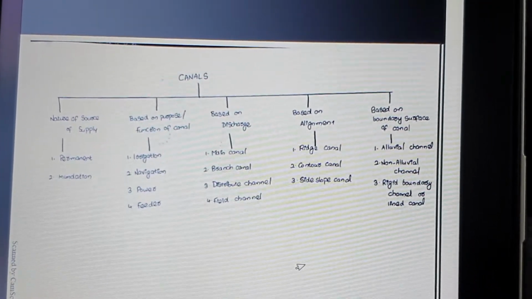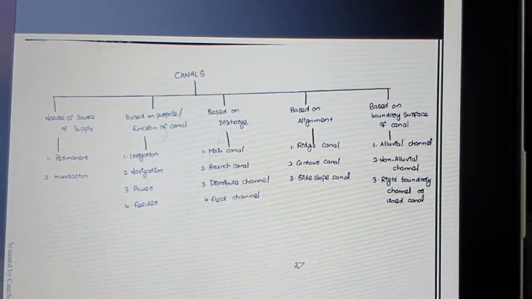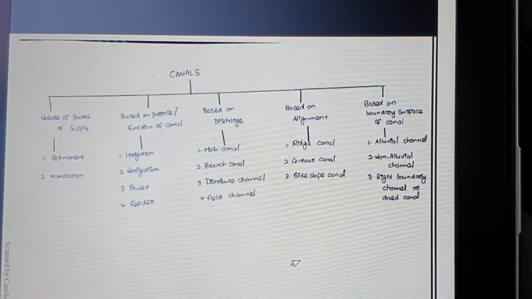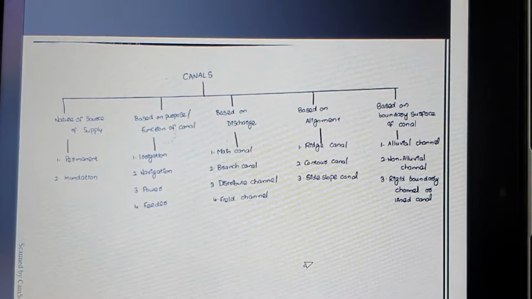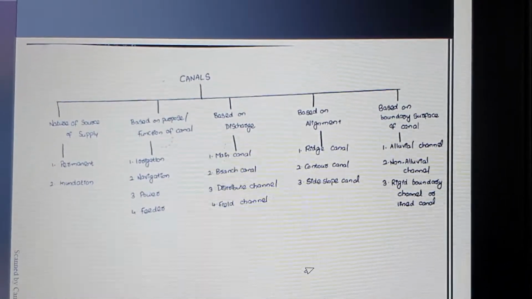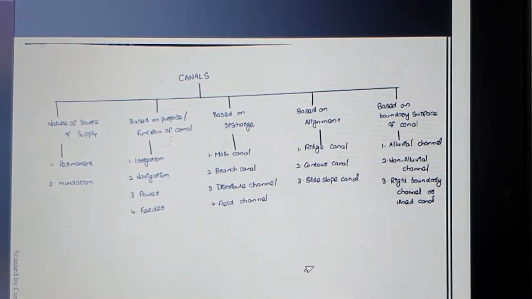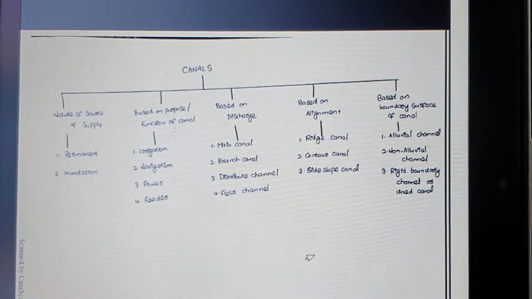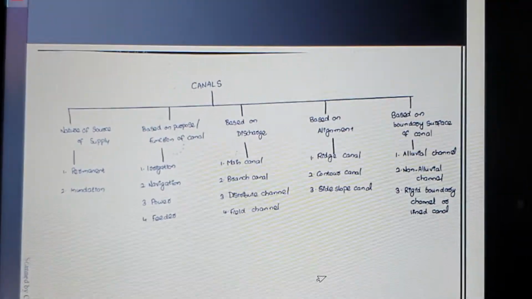First we will be discussing what is a canal. A canal is nothing but an irrigation structure in the form of a trapezoidal structure, which allows the water to flow from a reservoir, or any dam, or from a lake or river to the particular irrigation channel.